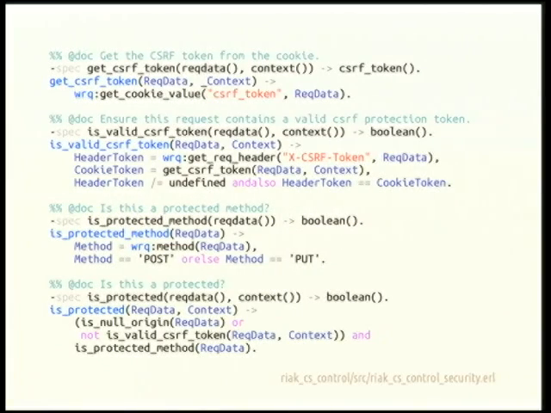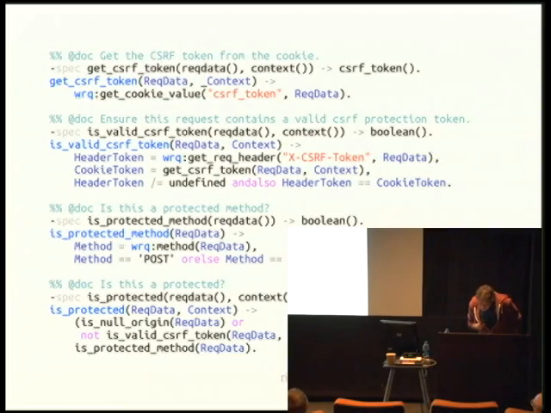So if we look at the security module, we have a few functions here. We have a get CSRF token that takes a request data and a context and returns a token. What this does is allow us to get the CSRF token out of the browser's cookies, the cookies that have been submitted to the server, and that's a secure token and all that fancy stuff.